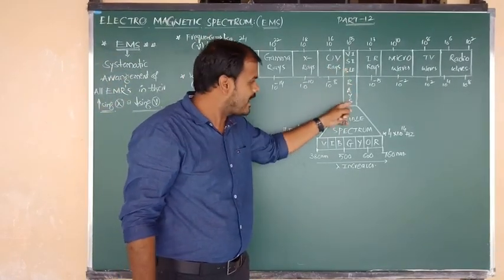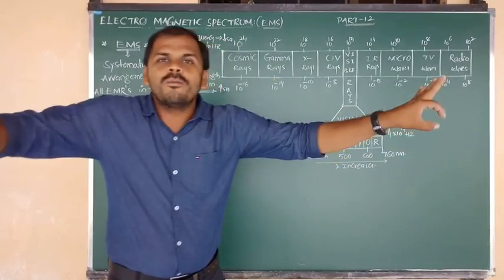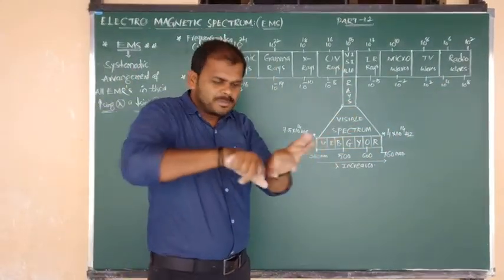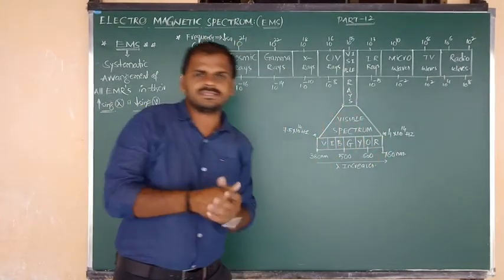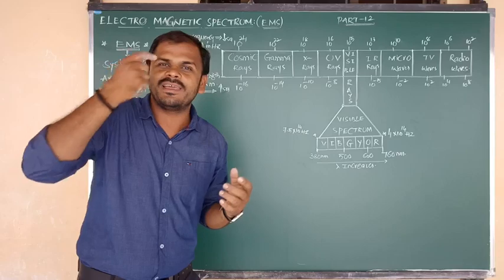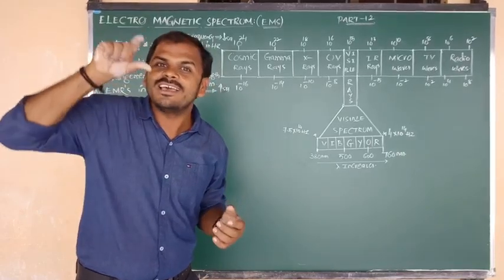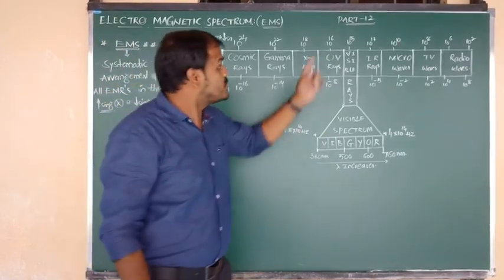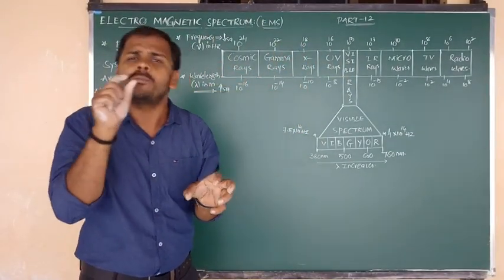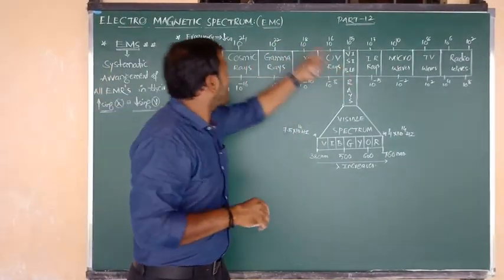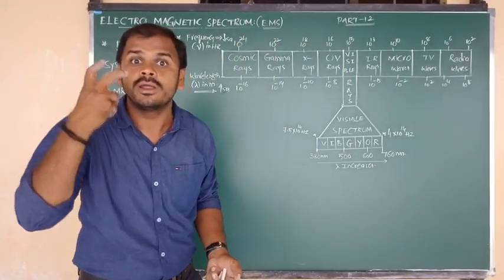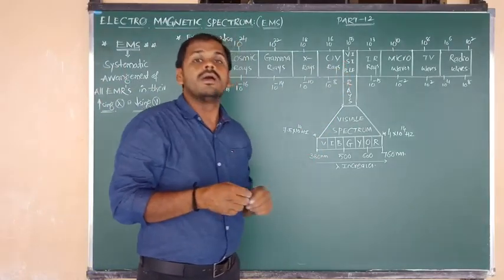And that visible ray splits into 7 different colors. That is nothing but the rainbow. Definitely our eyes can see that. So in the entire electromagnetic spectrum, the part our eyes can detect is the visible region.